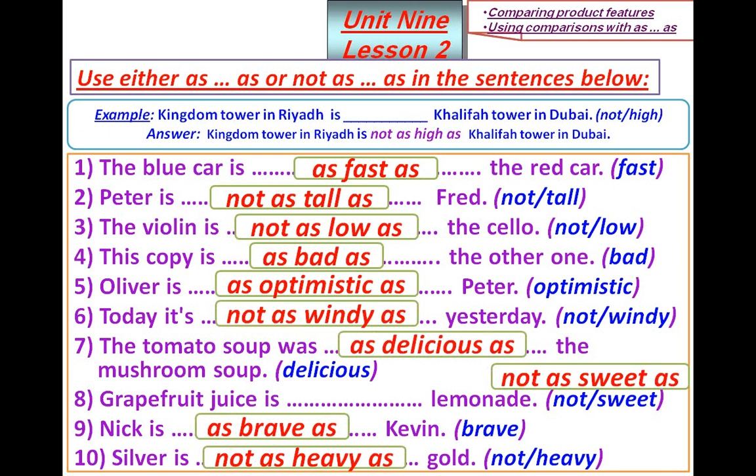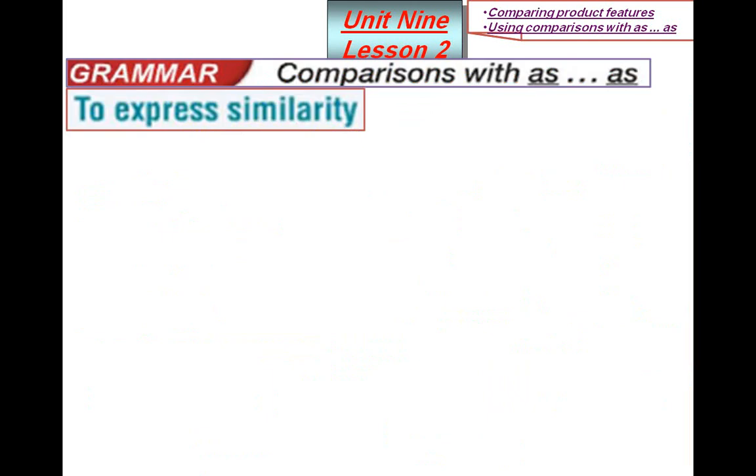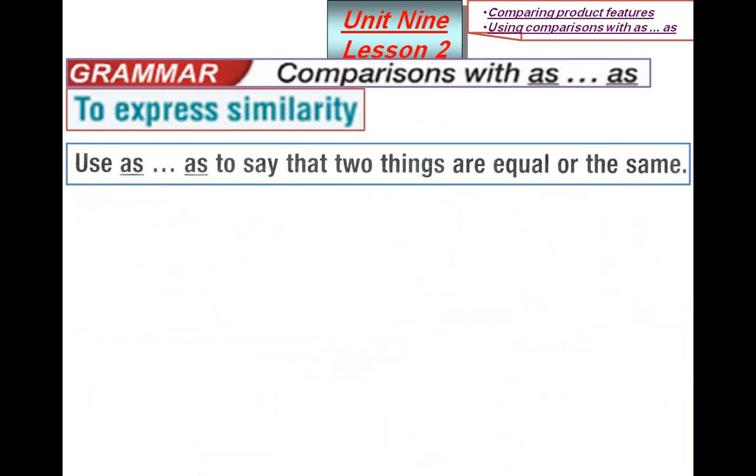So, if I want to make a comparison and the two parts of the comparison have the same features, that's called similarity. That's called what? Similarity. And I use the affirmative form of as. But if they are different, I use the negative form, and that's called differences. So let's talk about how we can express similarity. Use as, the affirmative form, to say that two things are equal or the same.